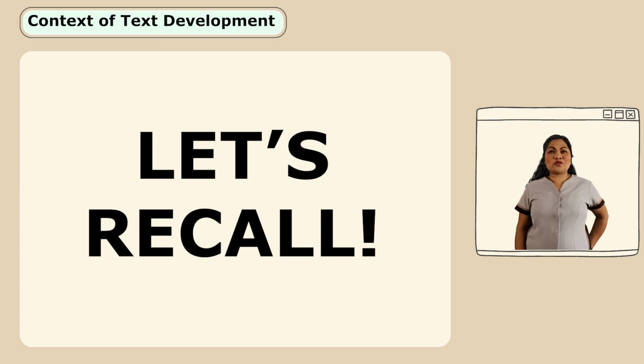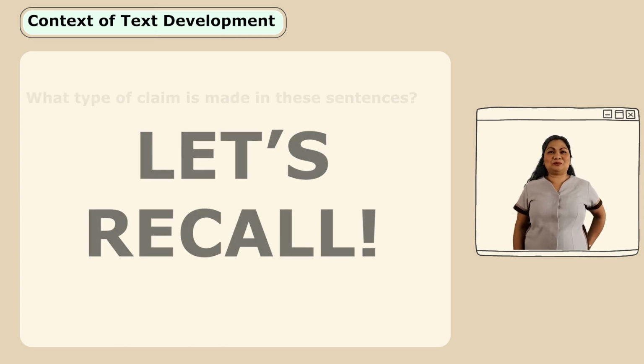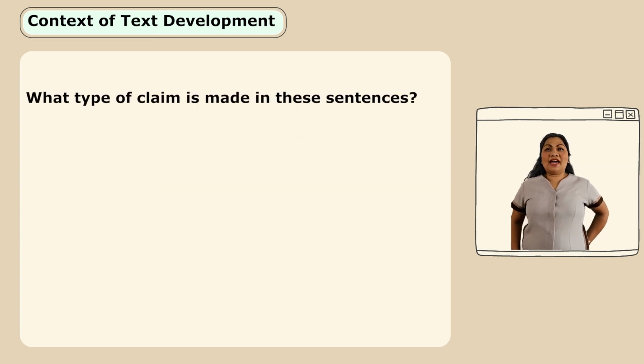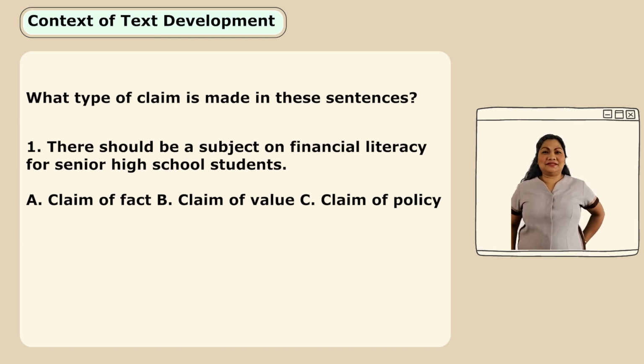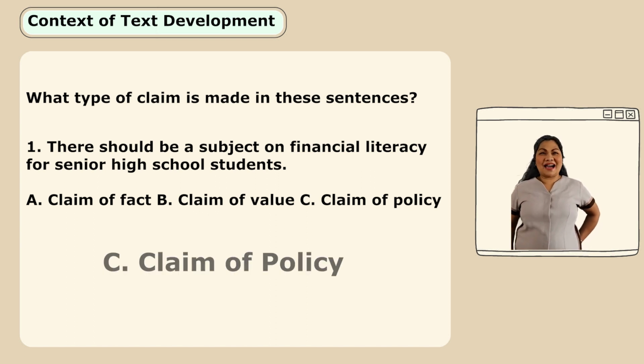Let us recall what we discussed in our previous lesson. What type of claim is made in these sentences? Number 1. There should be a subject on financial literacy for senior high school students. What do you think that is? Is it a claim of fact, value, or claim of policy? That's right, that's a claim of policy.